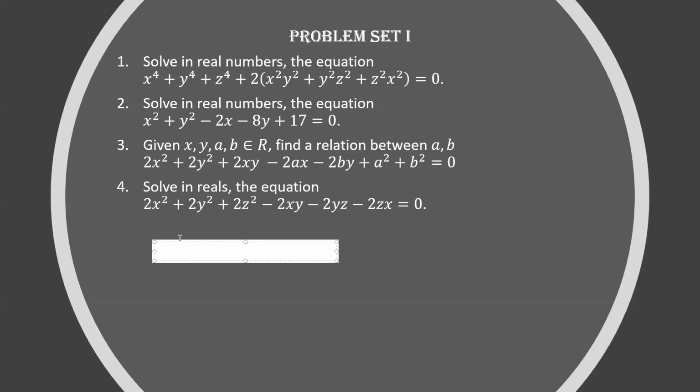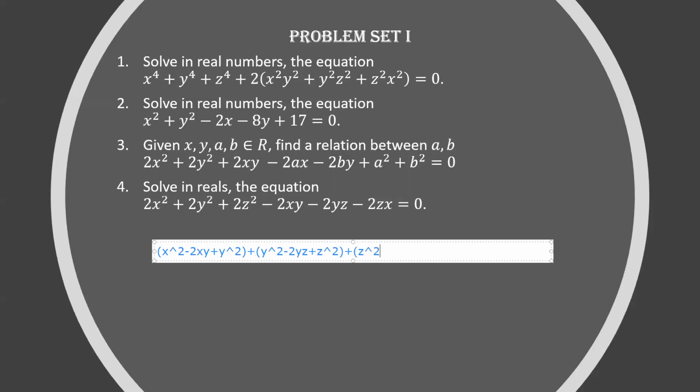How I am going to write this again is, I can write this as x square minus 2xy plus y square plus y square minus 2yz plus z square plus z square minus 2zx plus x square. I can write it like this, correct or not? Because x square plus x square is 2x square, y square and y square is 2y square, and z square and z square is 2z square, and minus 2xy minus 2yz minus 2zx.